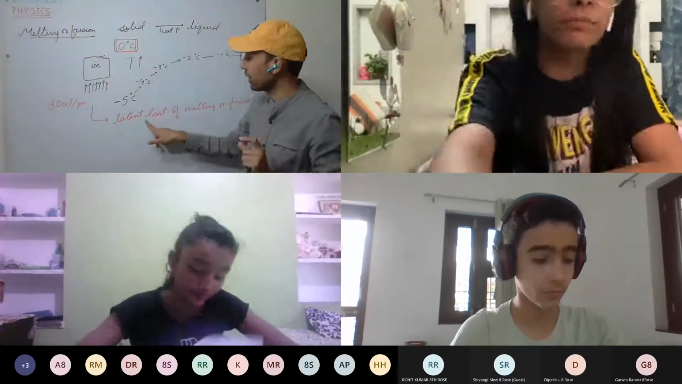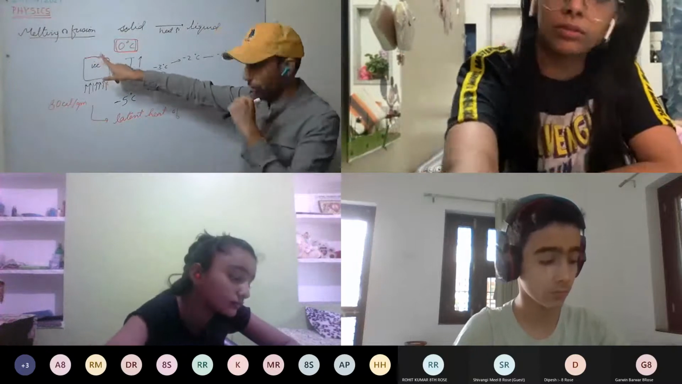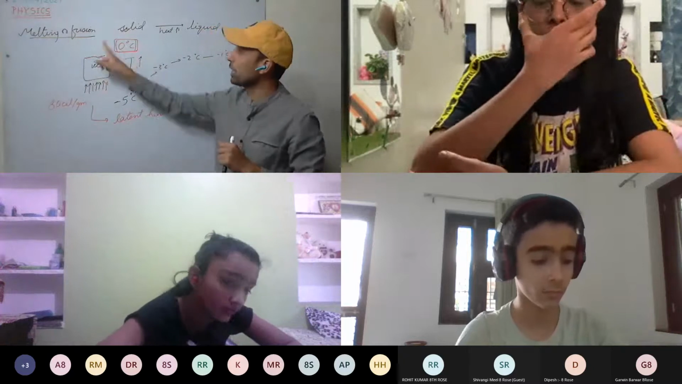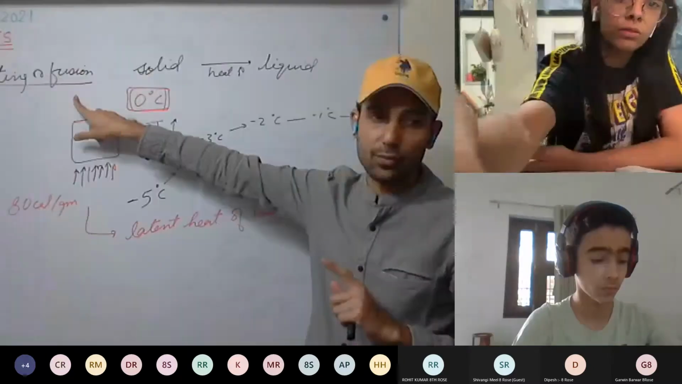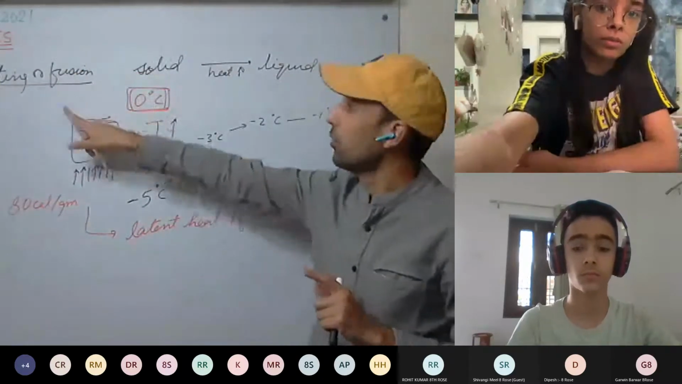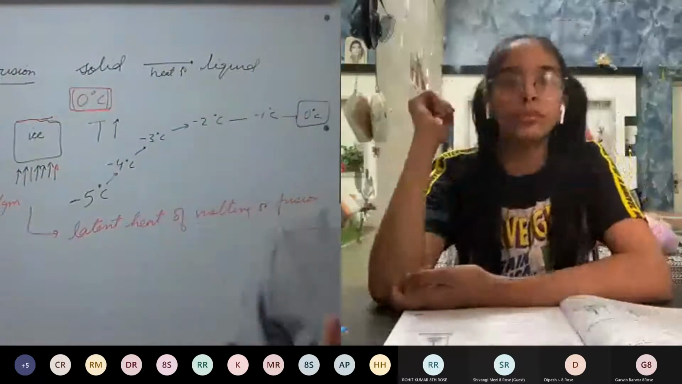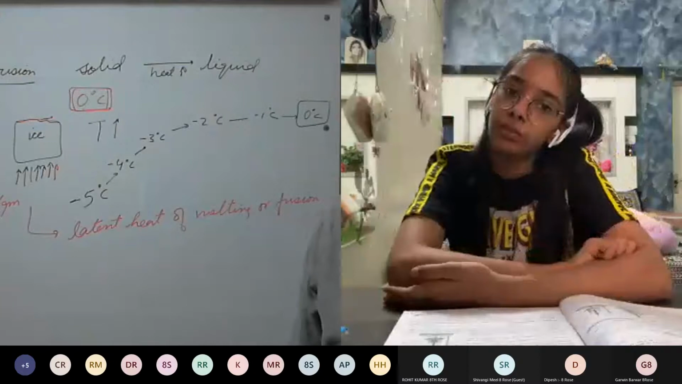Every substance has a different amount of latent heat. As well, the temperature at which a solid converts into liquid is called the melting or fusion point. For different substances, it is different. For ice, it is 0 degrees Celsius. For pure ice, it is 0 degrees Celsius. Okay, this is our melting or fusion. Melting or fusion is clear.